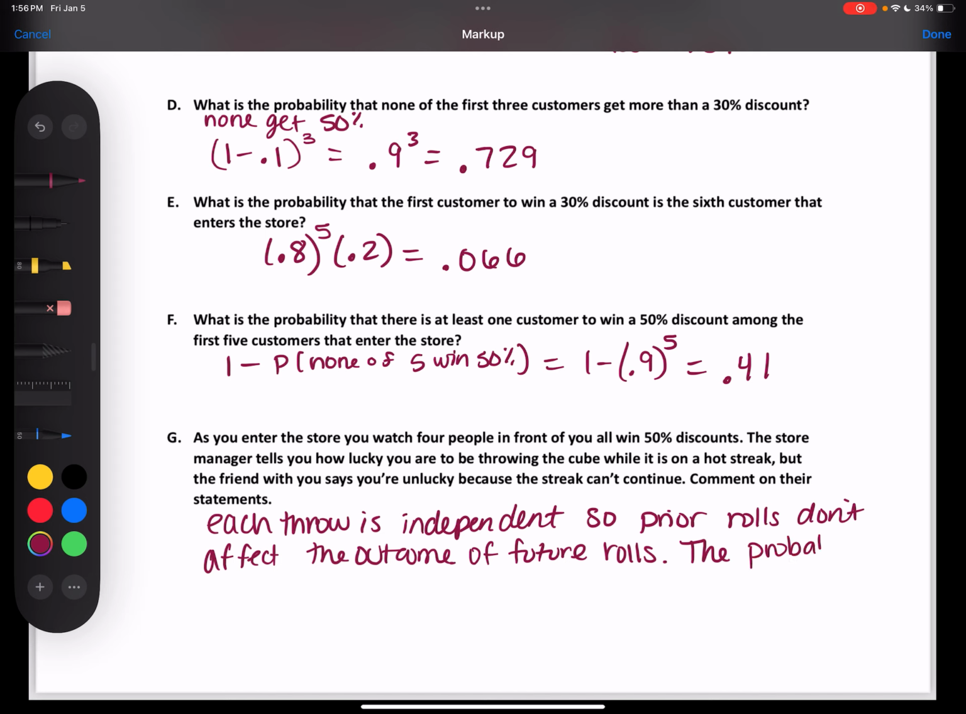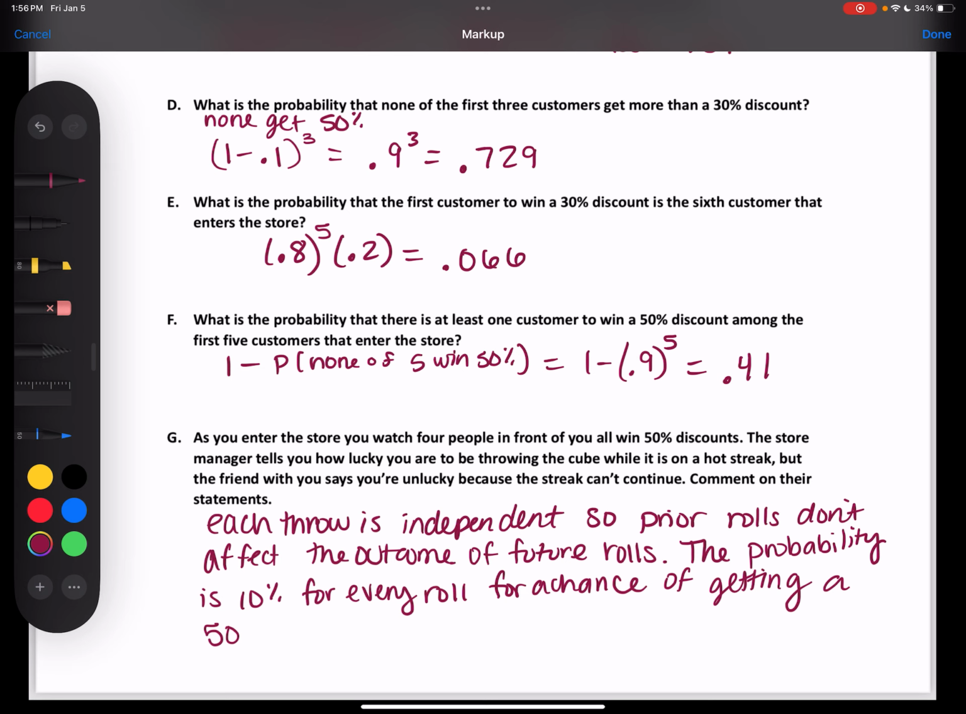The probability is 10% for every throw or every roll for a chance of getting a 50% discount. So, neither statement is correct.